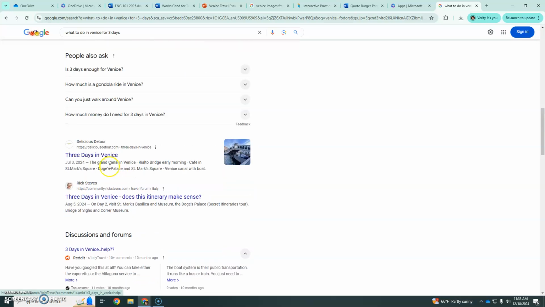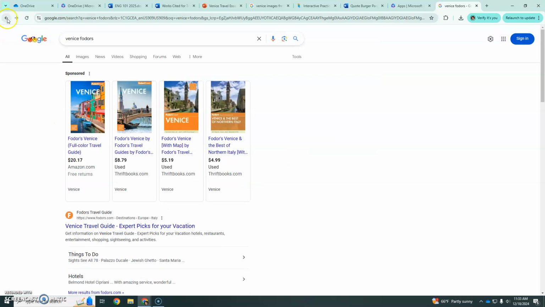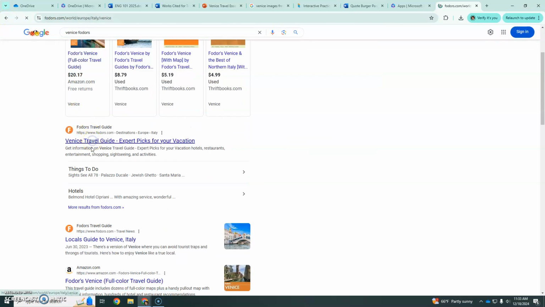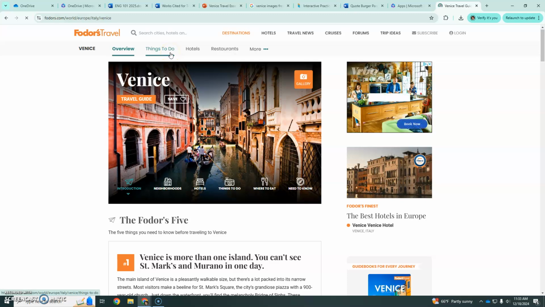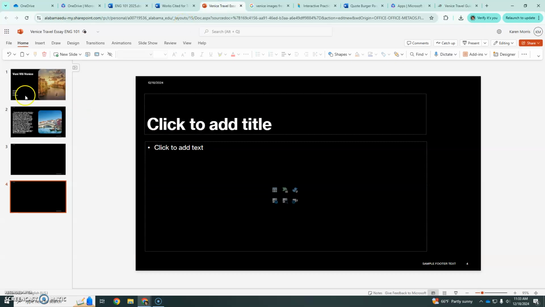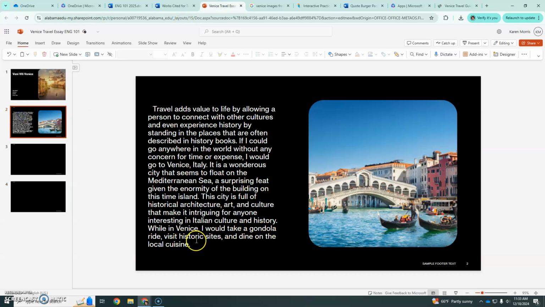So I'm going to go back to my photos because I like it as a travel guide because it's got the kind of separated out things to do, where to stay, and restaurants. So look, that is nicely divided, and in my head, I want to do that as part of my essay. As you've seen in my introduction, I listed the 3 things that I was going to do in the thesis statement at the end of my introduction.